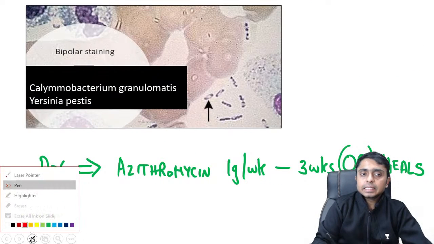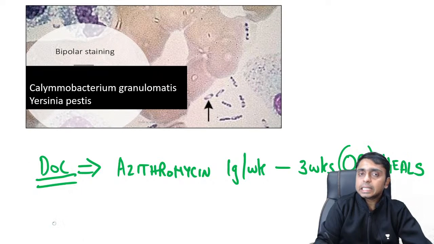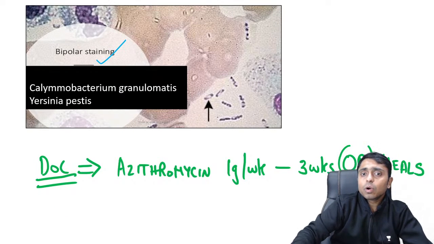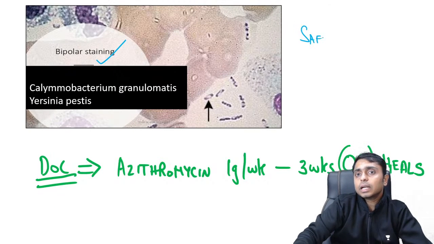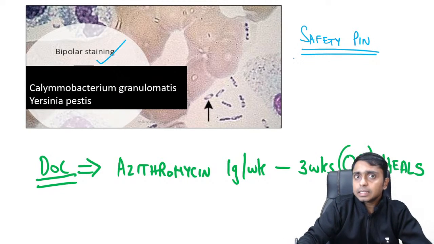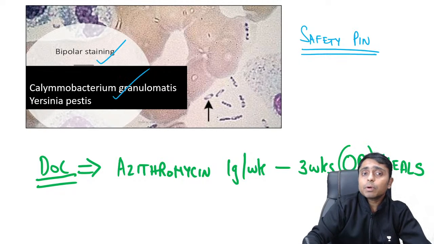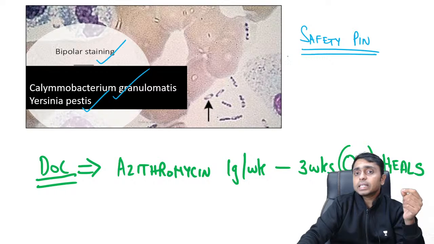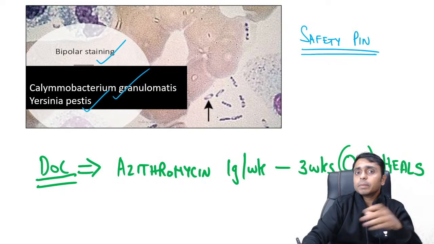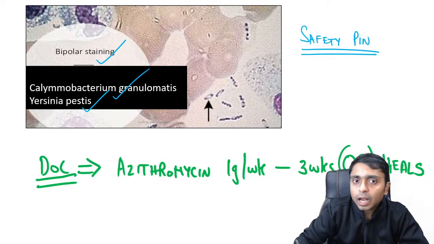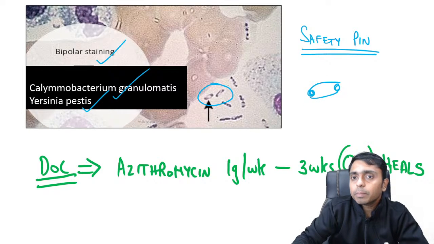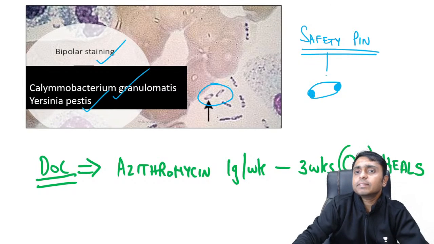And please remember, this particular bipolar staining is given a different name. It is also called the safety pin appearance. This safety pin appearance is not only seen in Calymmatobacterium granulomatis, it is also seen in the case of Yersinia pestis. So both of them will show the safety pin appearance. Here, if you zoom in, you can observe the bipolar staining, which appears as if it is a safety pin.